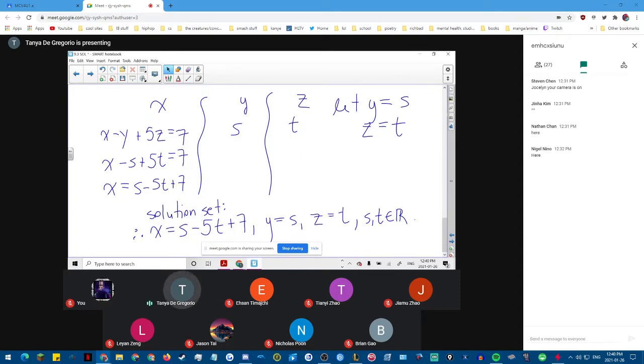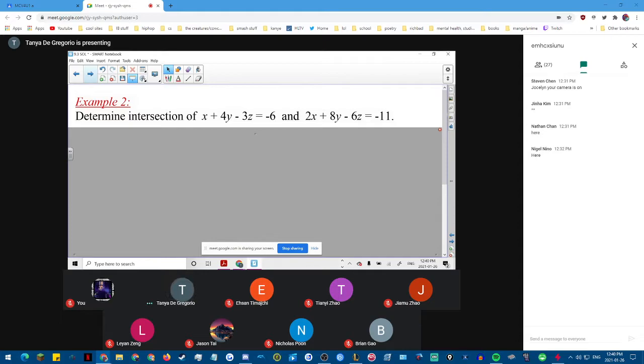And so my solution set is x equals s minus 5t plus 7, y equals s, z equals t, where s and t are elements of the real numbers. Okay, infinite number of solutions. Are there any questions?